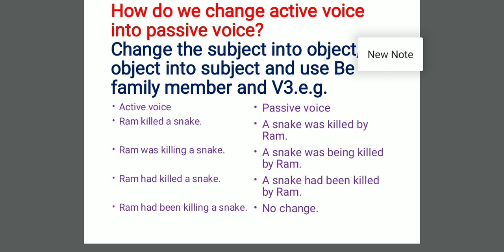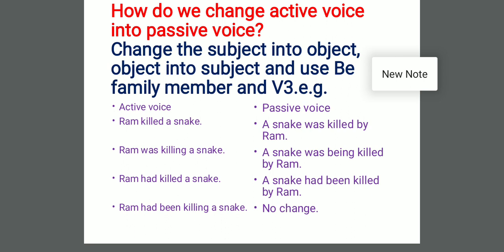A snake. Then we look at the second form of the verb, killed. It is a clear indicator that our sentence is in past. If it is in past, we need a helping verb according to past. In the be family, which we discussed, be is, am, are, was, were, being, been. From there we can take was, because snake is singular and it is in past. A snake was, and the third form of the verb kill is killed.